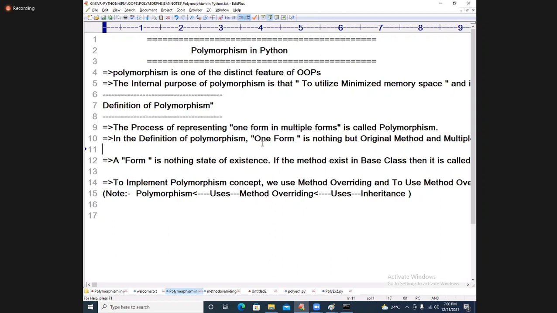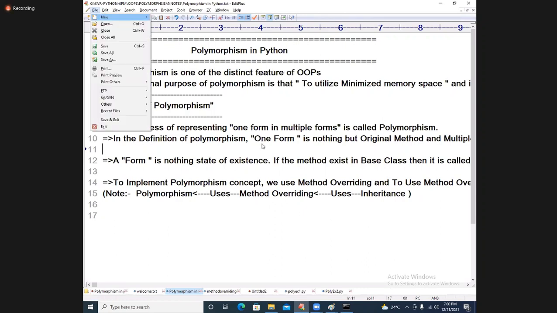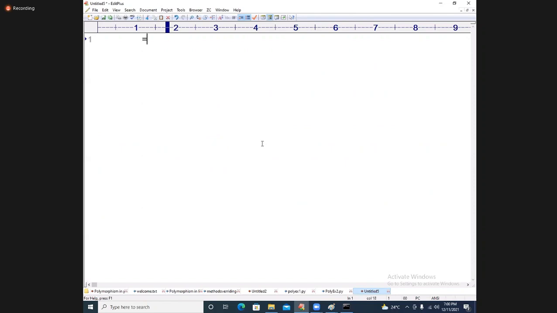See, the second technique we are going to discuss. Under polymorphism, we are going to discuss some small information here: the number of approaches to call base class methods.